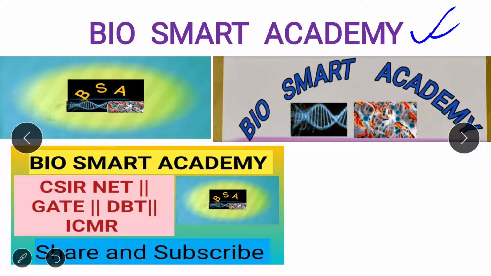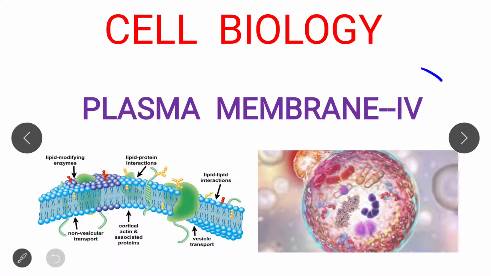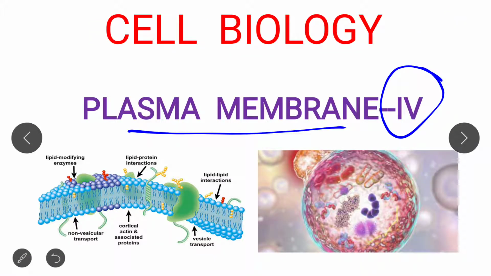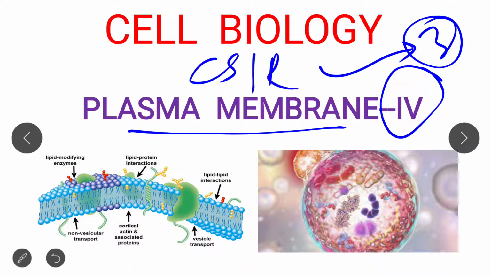In today's lecture, we are going to discuss the fourth part of the plasma membrane. Before that, I discussed all the three parts in my previous three lectures. Please go and watch those previous three lectures, because they are very important from the CSIR NET, GATE, DBT, ICMR, all examination points of view. Then come here to watch this fourth lecture on plasma membrane.